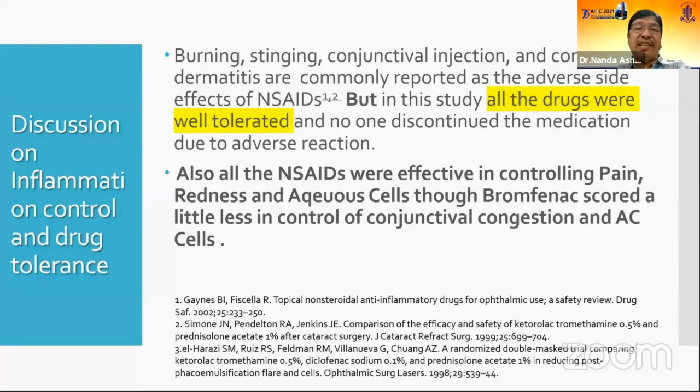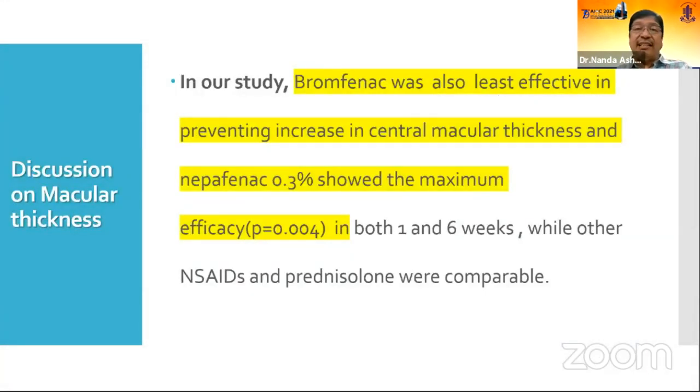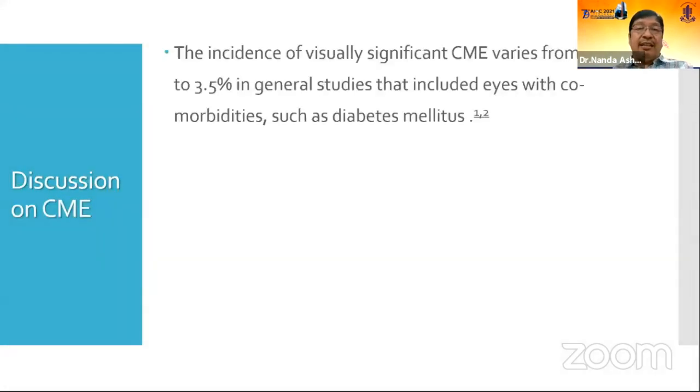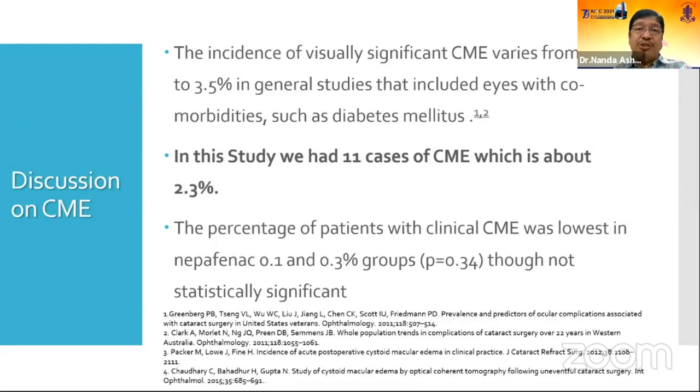Bromfenac was also less effective in preventing macular thickness increase, and nepafenac 0.3% showed maximum efficacy in both 1 week and 6 weeks. Various studies have shown that clinical CME varies from 0.3 to 3.5%, and in our study it was about 2.3%. CME was lowest in both nepafenac 0.1 and 0.3 groups, though it was not statistically significant.